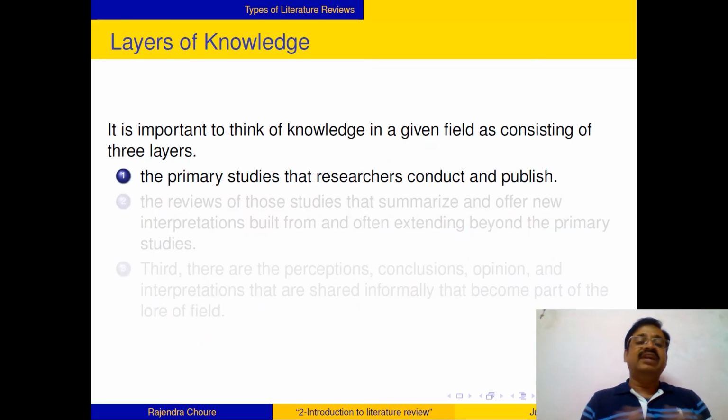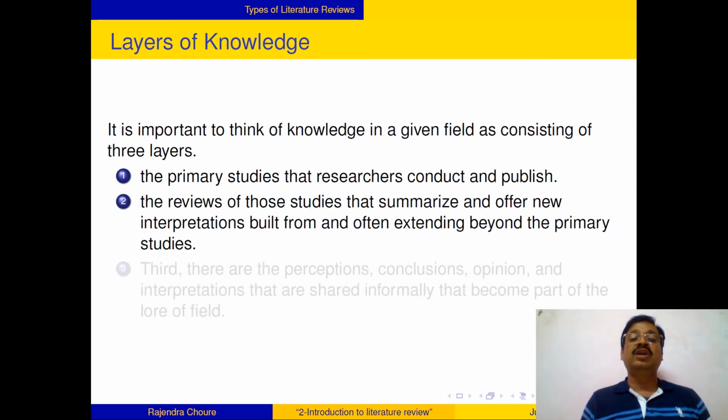Then there are different layers of knowledge. Three layers of knowledge are there. One is primary knowledge. Primary knowledge is the one which is done by you only. You are the source who did the work, or others who have done that work on their own. That's their own work. That primary information is the first-hand information which the researcher has.